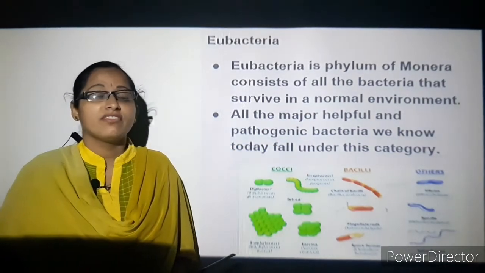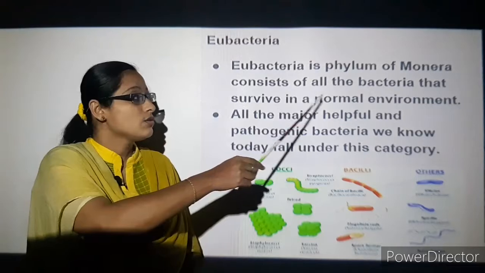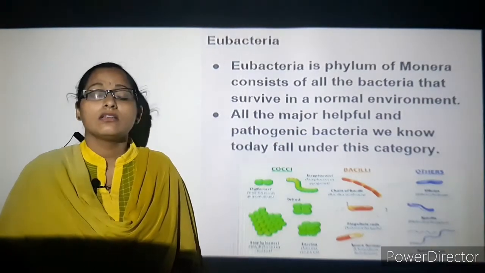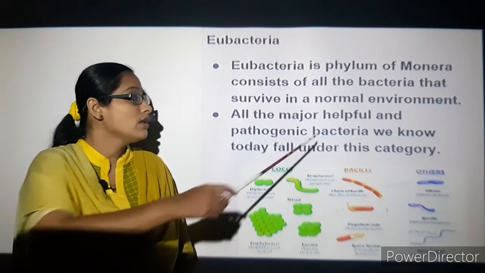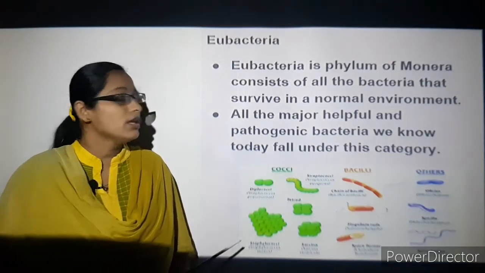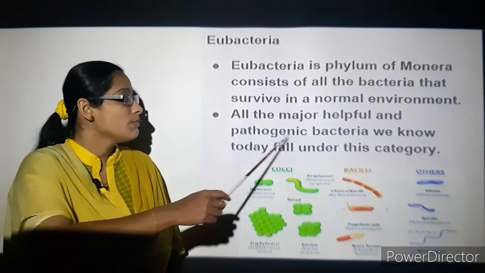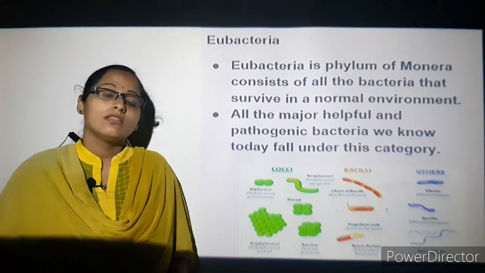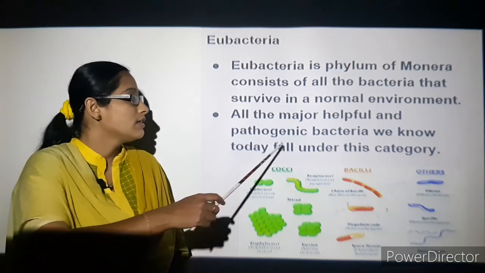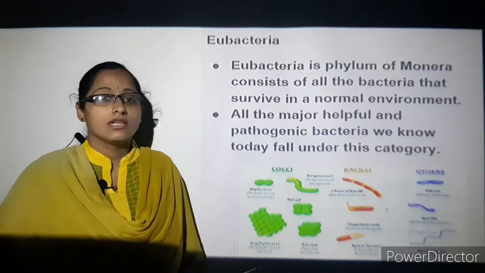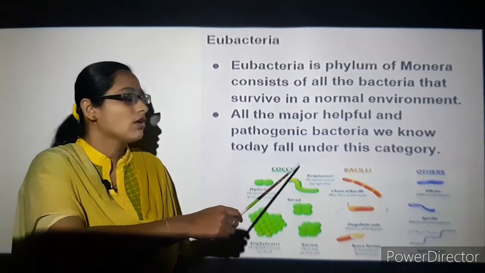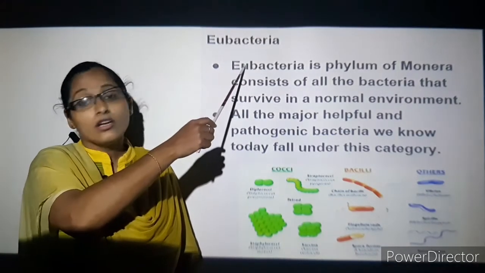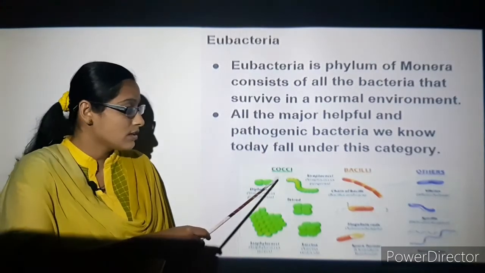They consist of all the bacteria that survive in normal conditions or normal environment. Some bacteria are helpful for us, and some bacteria are pathogenic. Most bacteria today fall under this category, that is Eubacteria. Let's see some examples.